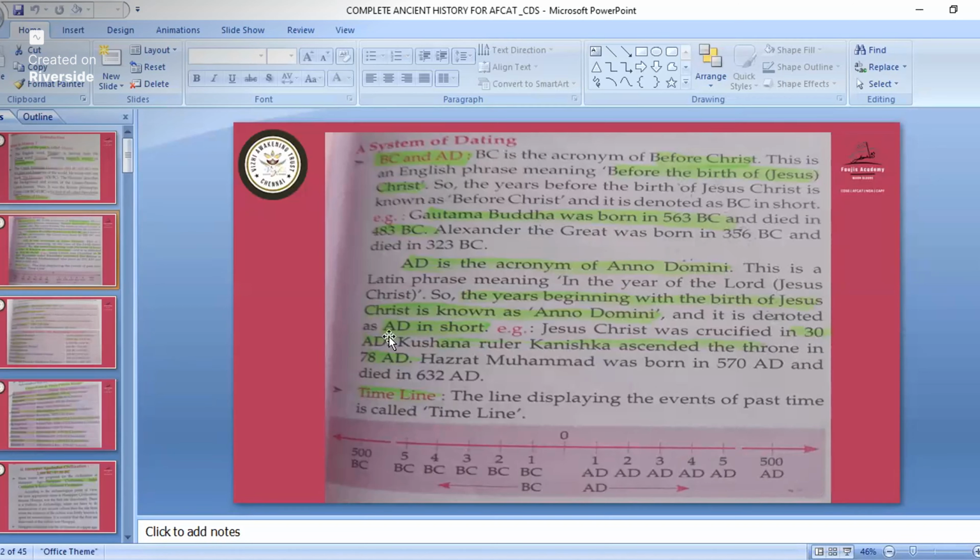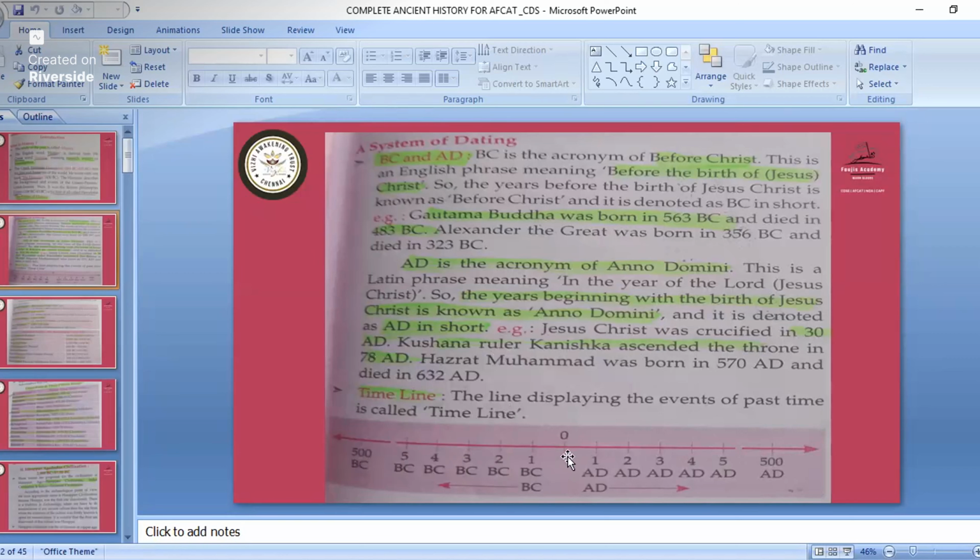For example, Jesus Christ was crucified in 30 AD. Kushana ruler Kanishka ascended the throne in 78 AD. These facts are correct. This 78, just for knowledge, you can go through it.